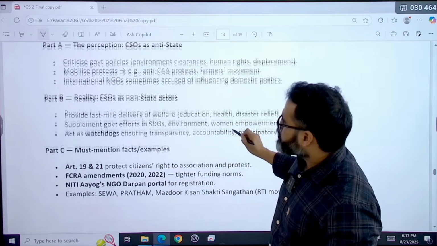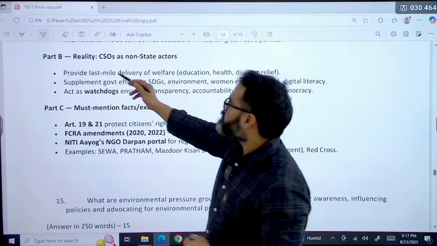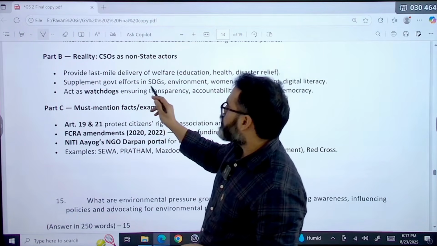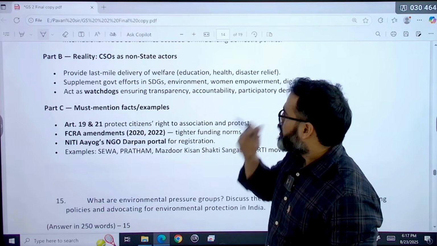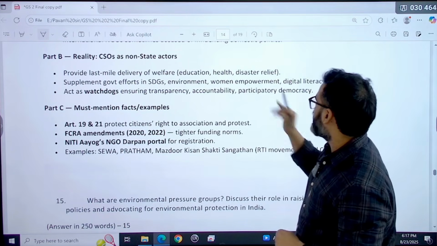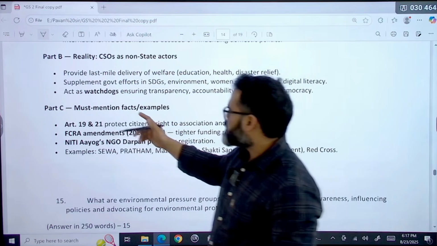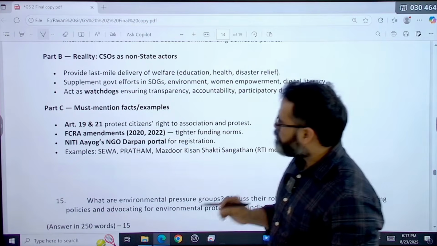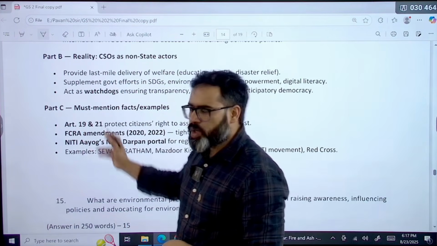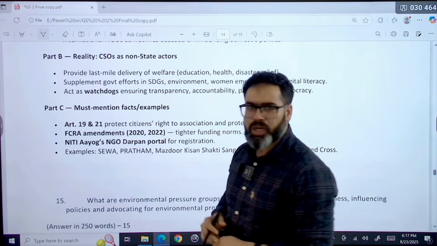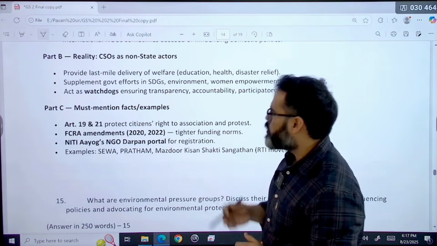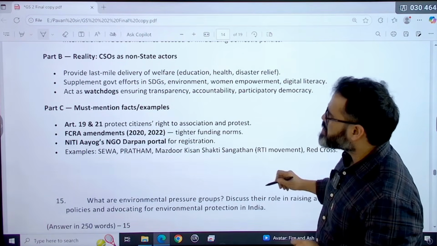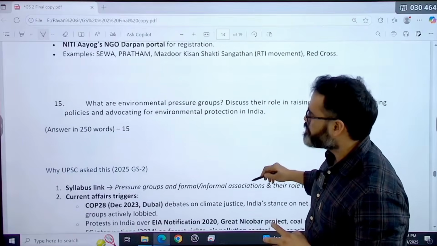What is the reality? CSOs are non-state actors because they provide last-mile delivery of welfare like education, health, disaster relief. They supplement government efforts in, for example, sustainable development goals, environment, women empowerment, digital literacy, and they also act as a watchdog, ensuring transparency, accountability, participatory democracy. You must mention some facts like Article 19(1)(c), FCRA amendments, NITI Aayog NGO Darpan portal, and examples like Seva, Pratham, Mazdoor Kisan Shakti Sangathan. These things you have to mention as examples over here.